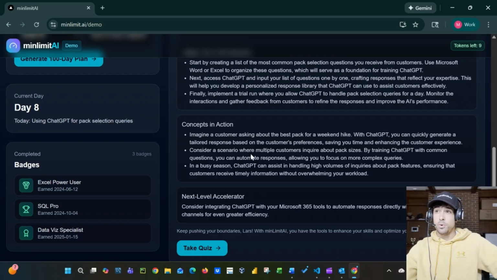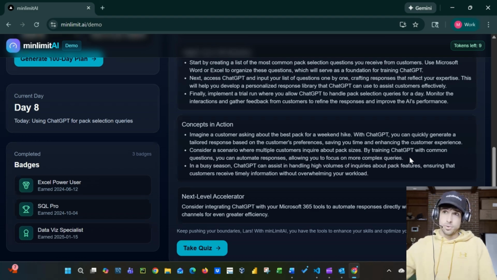So consider a scenario where multiple customers inquire about pack sizes. By training ChatGPT with common questions, you can automate responses, allowing you to focus on more complex queries. So Lars figuring out that, hey, if we get this thing rolling and we give it the information that it needs, instead of me handling all these similar questions about pack sizes and how much is this pack, all the description about the pack, that's stuff that ChatGPT could deliver instantaneously, or at least deliver to Lars instantaneously that he could then relay.